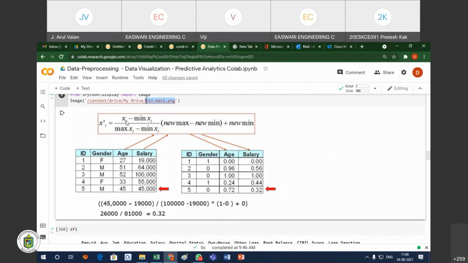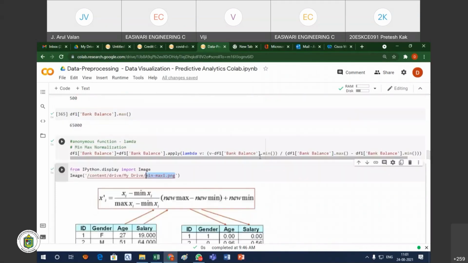So what is the formula? You see the formula: xi means the value you want to normalize, so 45,000 minus the minimum value, 19,000, divided by the maximum value, 1 lakh, minus the minimum value, 19,000, into new max minus new min, that is 1 minus 0, plus new minimum, which is 0. According to the formula, the value here is 0.32. So your 45,000 value is normalized to 0.32. This is the formula for the min-max normalization.